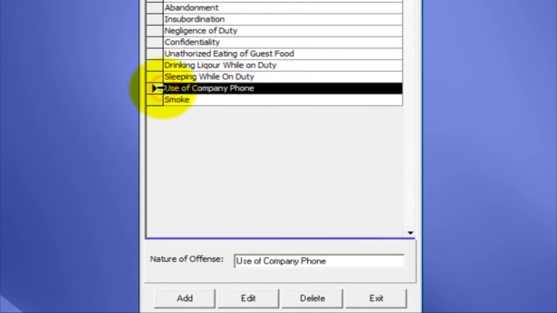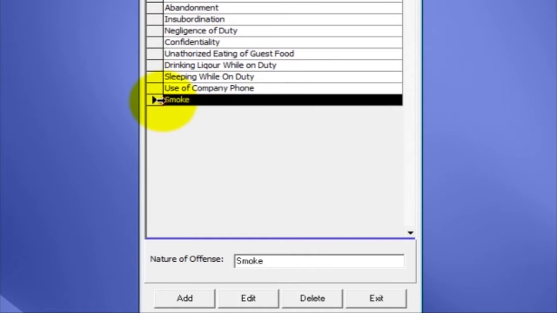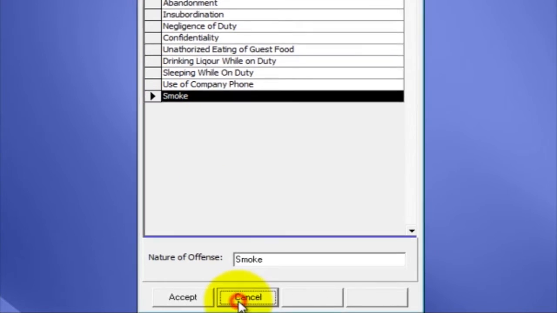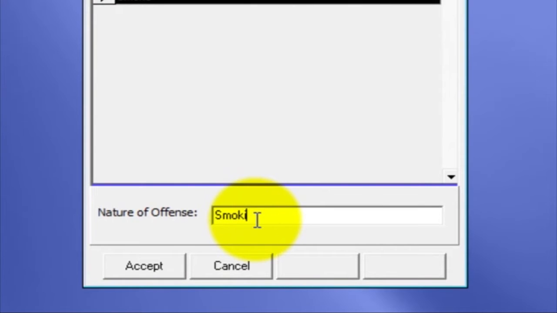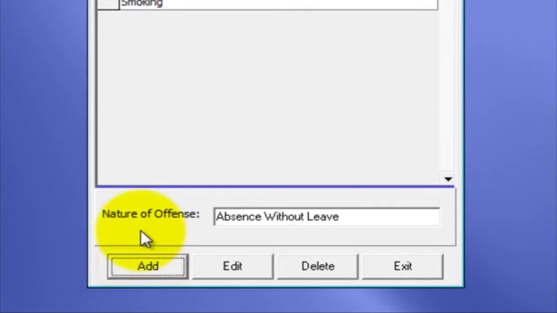To edit the record, just click Edit button. Then type the correct information that you want to change. After that, click Accept button to update the record.